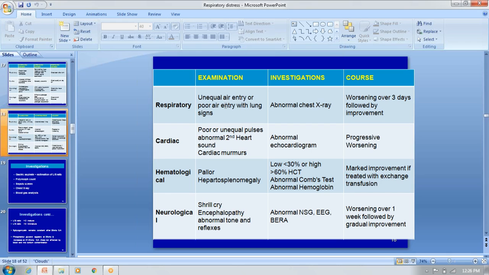If it is respiratory, air entry auscultation is very, very important, whether the air entry is poor, on one side, or equal on both sides. Take the X-ray, and look for any indication like consolidation, aspiration, or cardiomegaly. Then cardiac causes: the femoral pulses and peripheral pulses are very, very important. Then abnormal second sound, the P2 may be loud or feeble. Then other murmurs may be there.